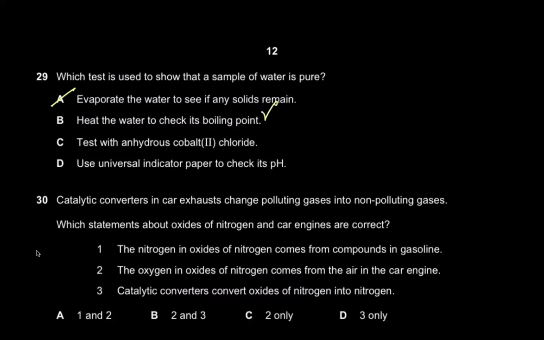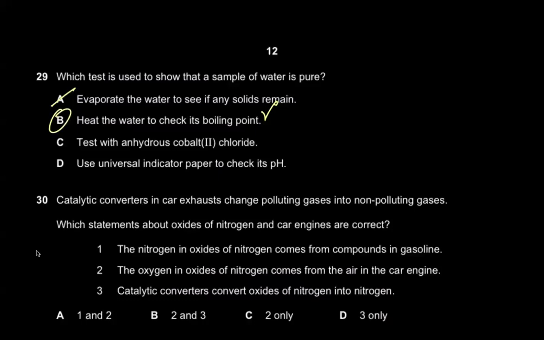Yes, you check the purity of substances by looking at their boiling point, because every pure substance on the face of planet Earth has a sharp boiling point, right? So you can check their purities. If it is impure, then it's not going to have a 100 degrees Celsius boiling point. It's going to have a boiling point greater than 100 degrees Celsius, right? Because if you add an impurity, the boiling point increases and the melting point decreases. So B is the correct option.